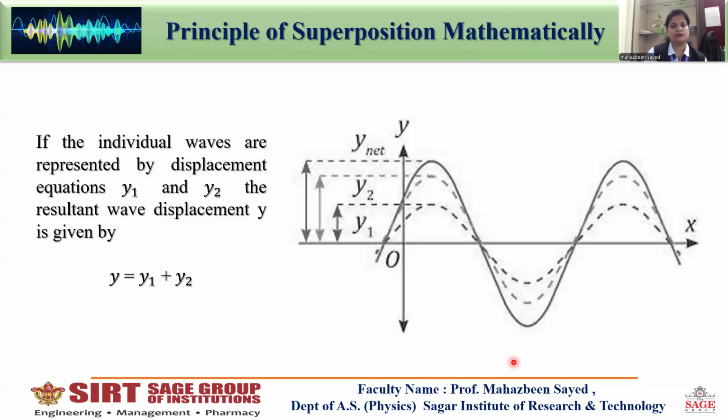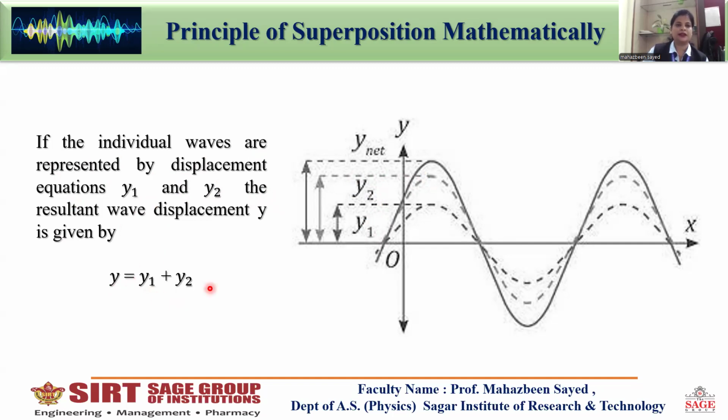Principle of superposition mathematically. We consider two waves. The first wave has displacement equation y1, and the second wave has displacement equation y2. If the individual waves are represented by displacement equations y1 and y2, the resultant wave displacement y is given by y = y1 + y2.